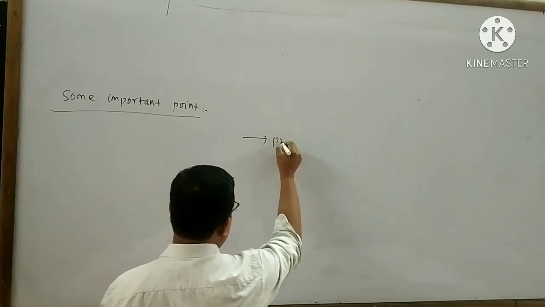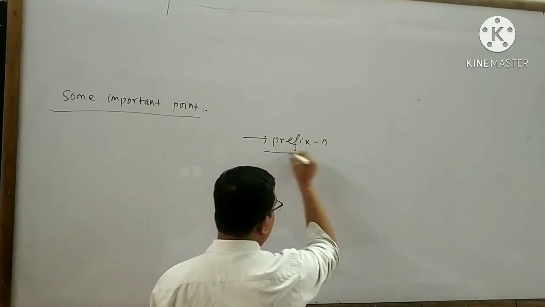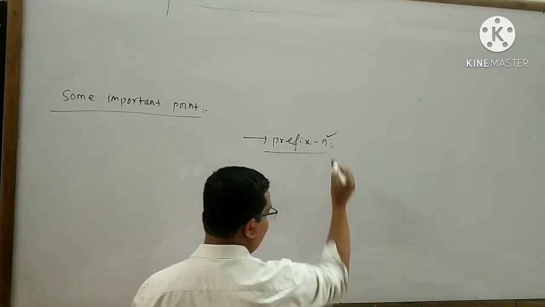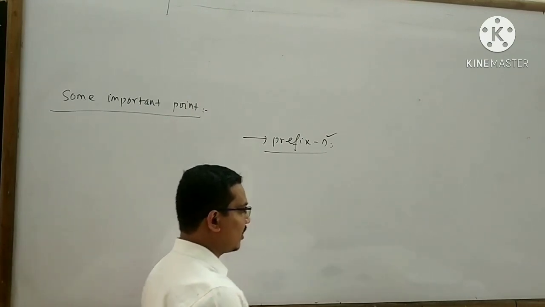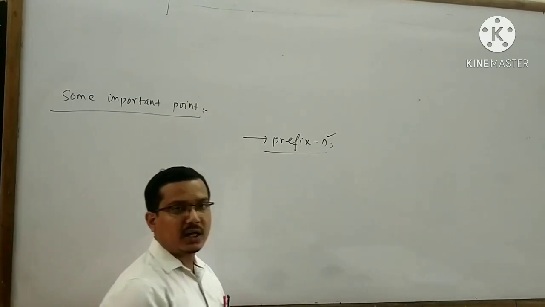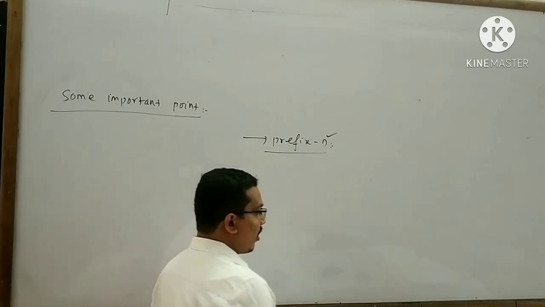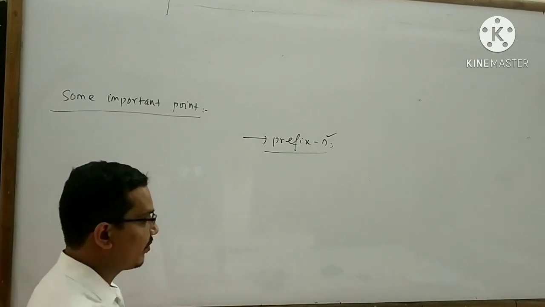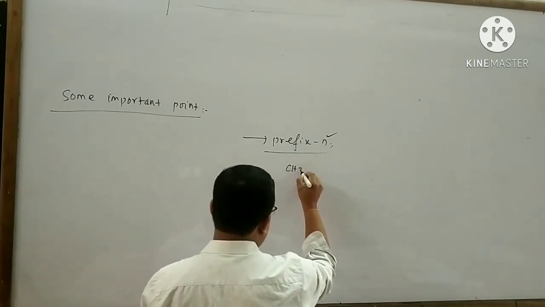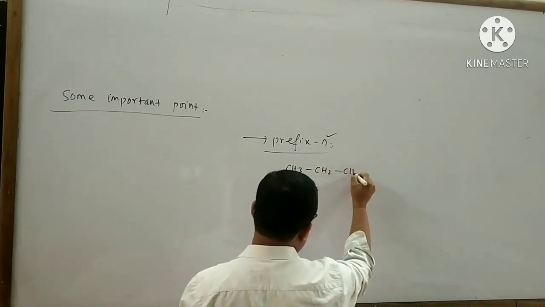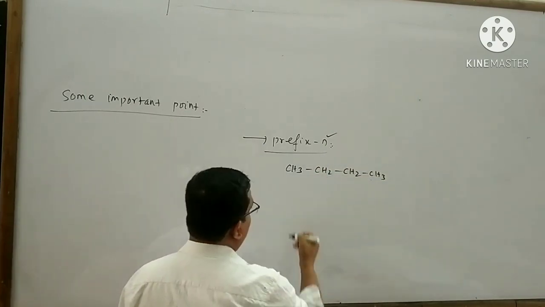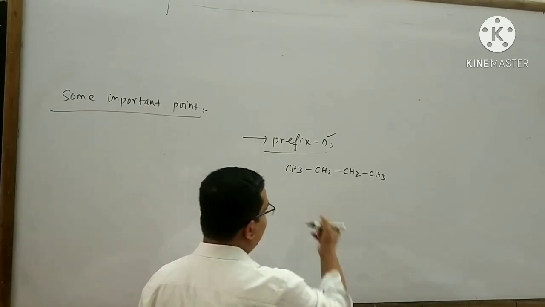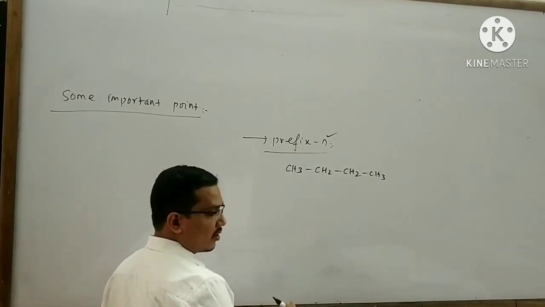At first I will discuss the prefix n. Here n is called normal. The prefix n is generally used for alkanes in which all the carbon atoms form a continuous chain but do not have any branch chain. For example, CH3-CH2-CH2-CH3. In this compound there is no branching. All the carbon atoms form a continuous carbon chain.